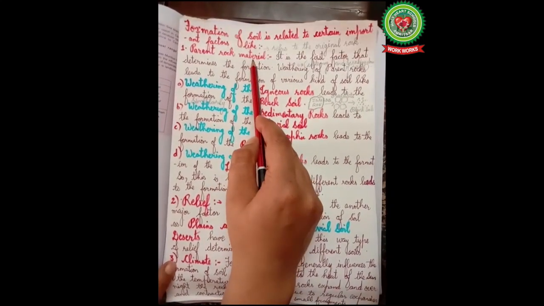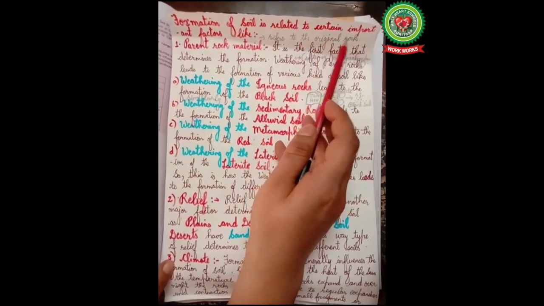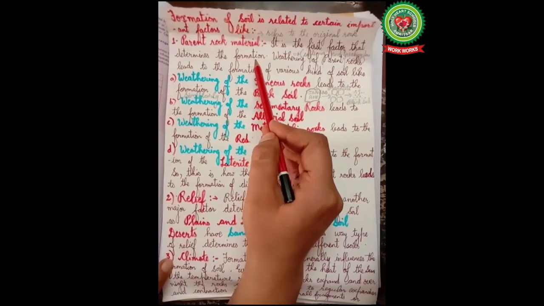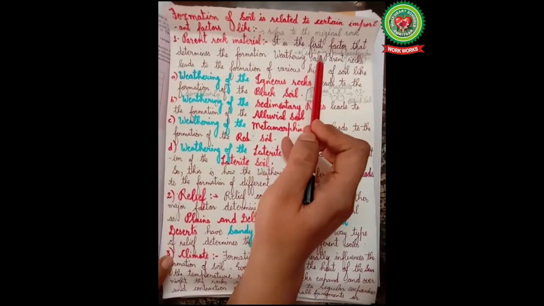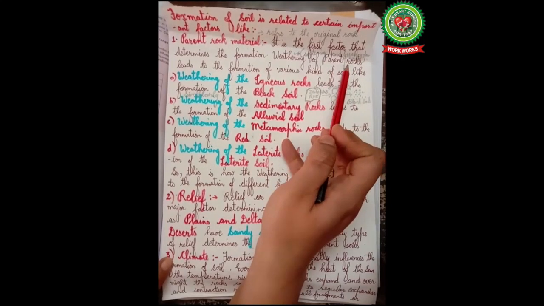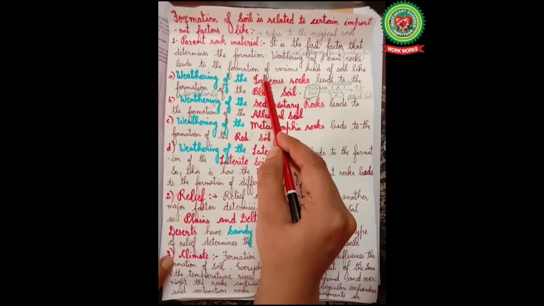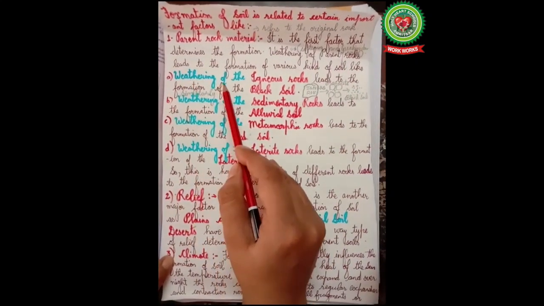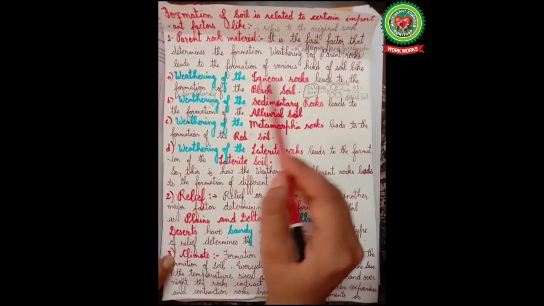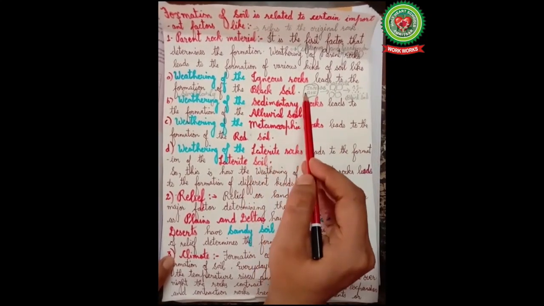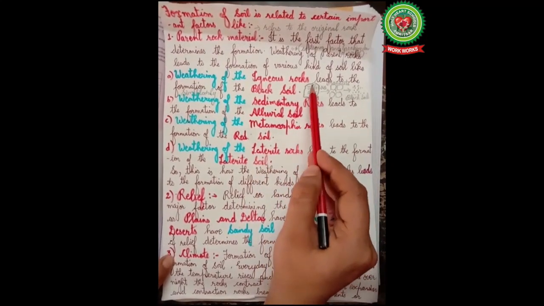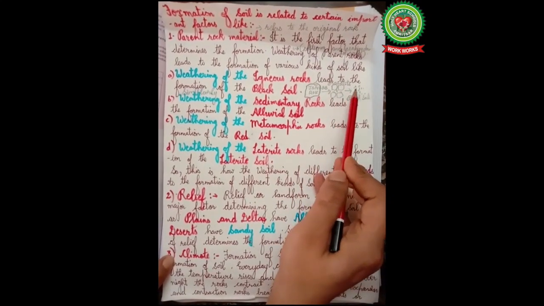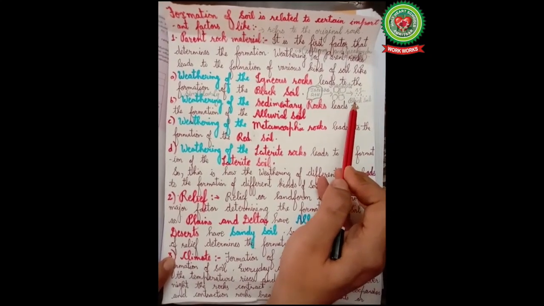Children, what is this parent rock? Parent rock refers to the original rock. It is the first factor that determines the formation of soil. Weathering, that is softening and breaking down of parent rocks, leads to the formation of various kinds of soil. Weathering of the igneous rocks leads to the formation of the black soil. Like in this figure, you can see a piece of igneous rock. It disintegrates into fragments and finally it disintegrates into black soil.